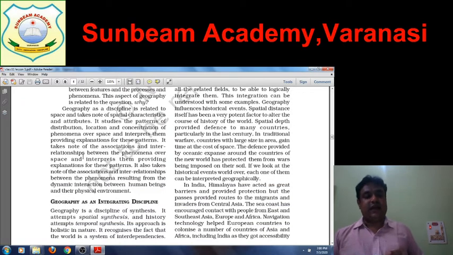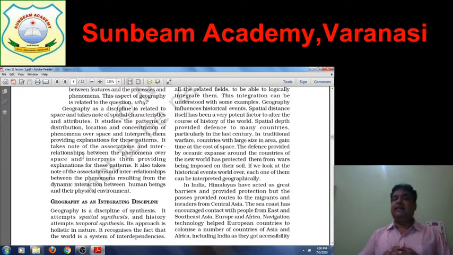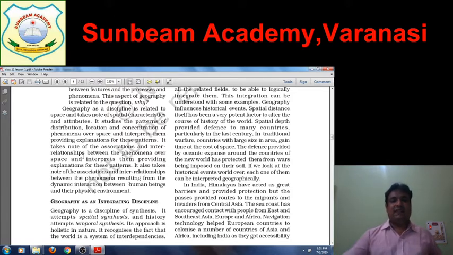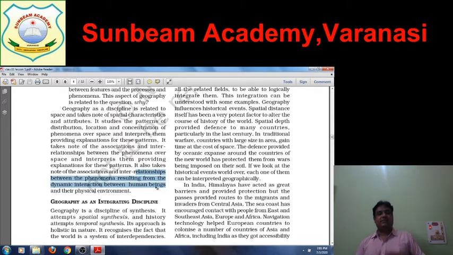So in this way, geography you can simply describe as a science which describes the earth surface as abode of human beings, as well as explaining the interaction between nature and man. It also takes note of associations and interrelationships between the phenomena resulting from the dynamic interaction between human beings and their physical environment.